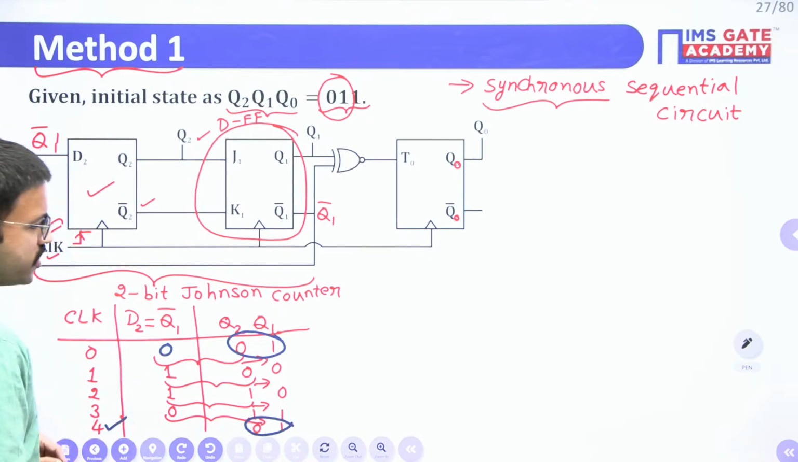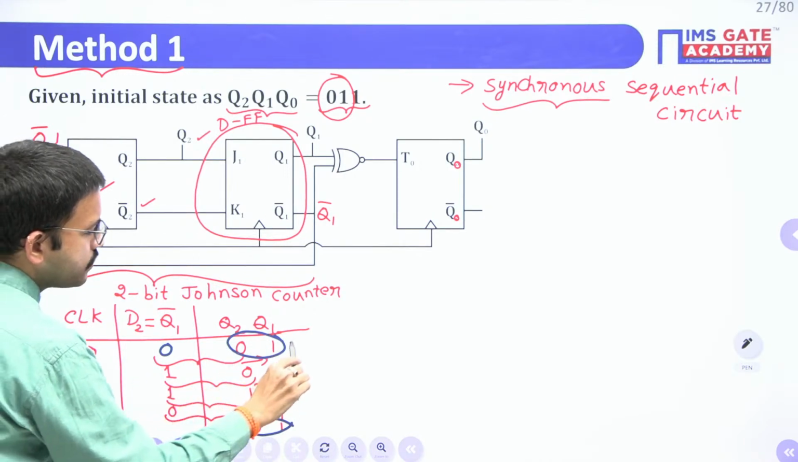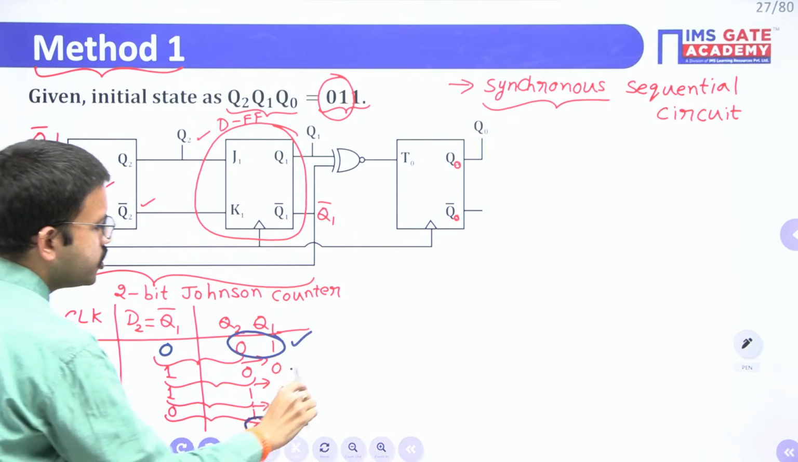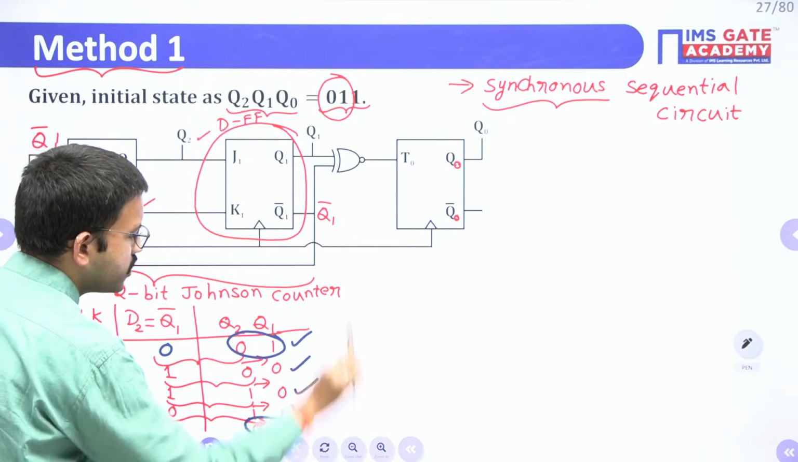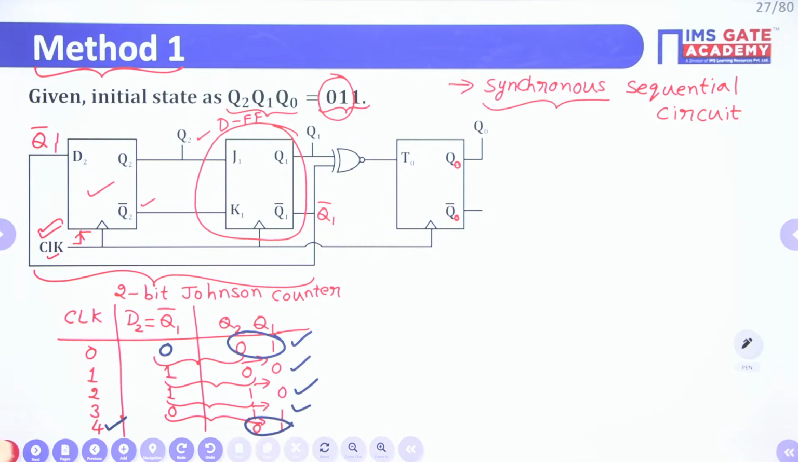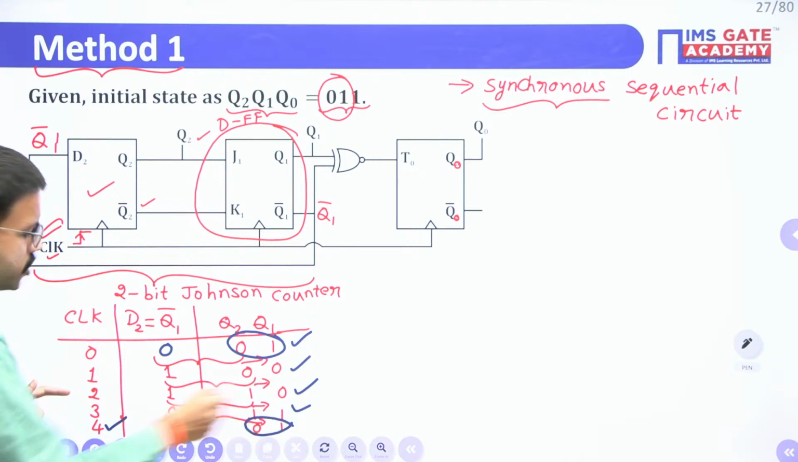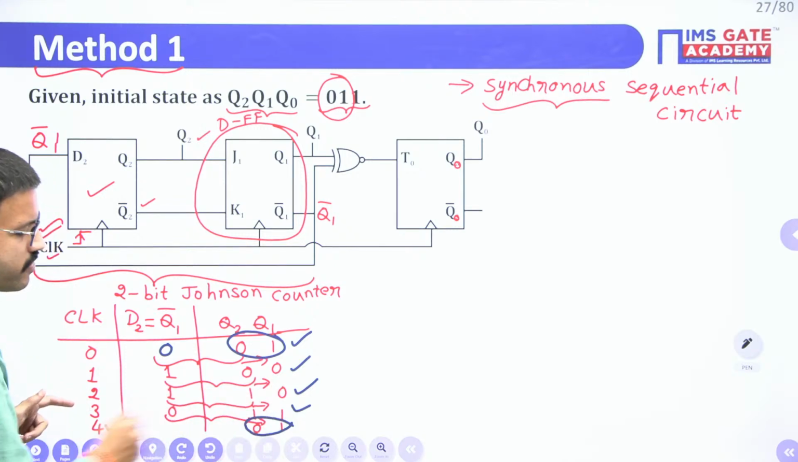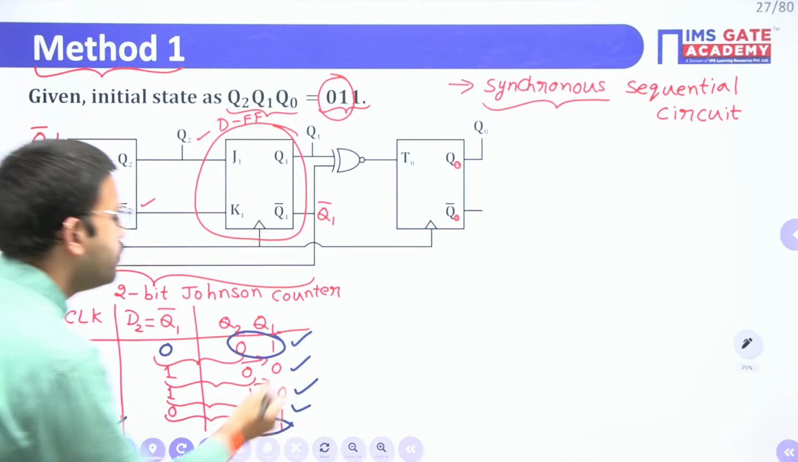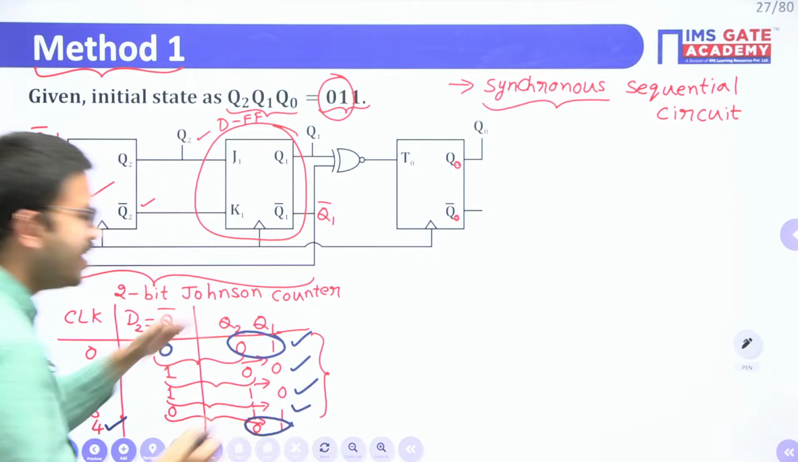Just observe here: you have the initial state 0, 1, then 0, 0, then 1, 0, then 1, 1. These are the 4 states you have. If you apply further clock pulses, like the 5th clock pulse you will get 0, 0, the 6th clock pulse 1, 0, the 7th clock pulse 1, 1, like that. So only these 4 states will repeat.